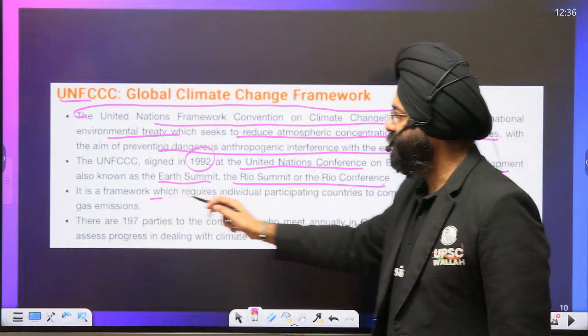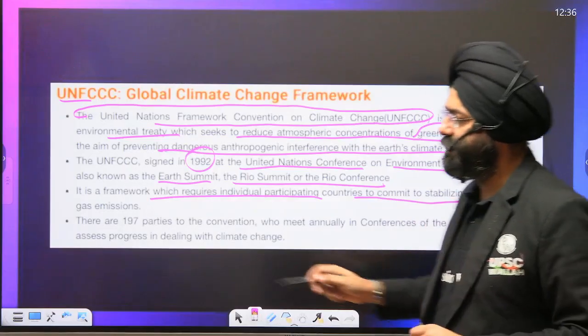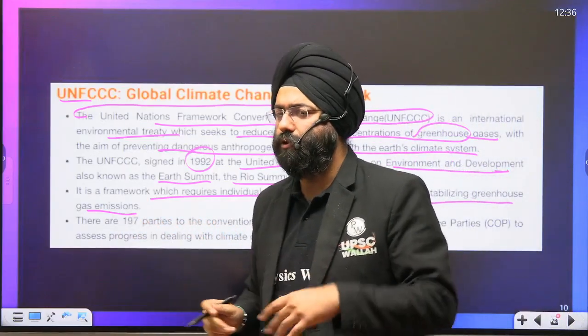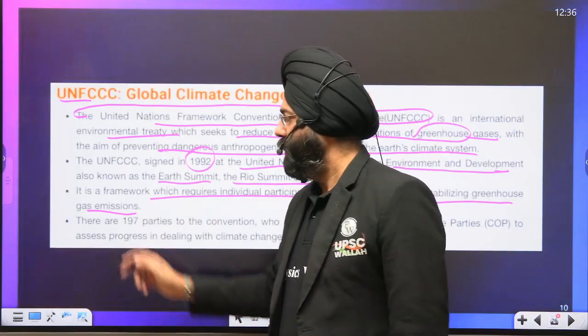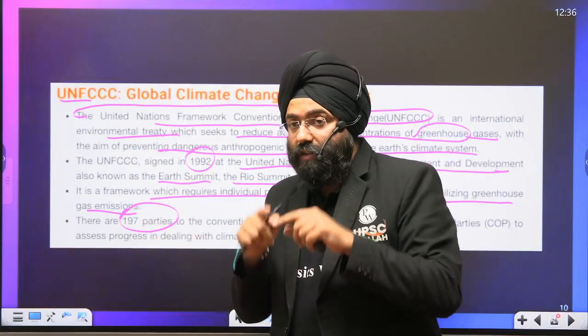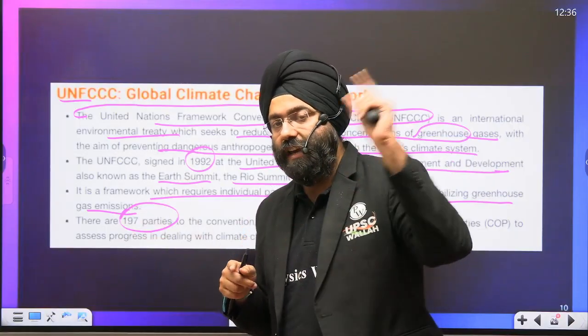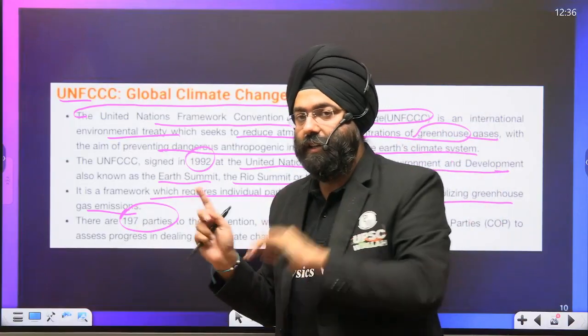The framework requires individual participating countries to commit to stabilizing greenhouse gases. That means it is required that the countries participate and reduce the greenhouse gases to reduce the impact of the climate change, which is a reality now. There are 197 parties. Parties means members. That means a meeting of their members is a conference of parties. Similarly, under every convention, under the United Nations Convention on Biodiversity, they also have their own COPs.